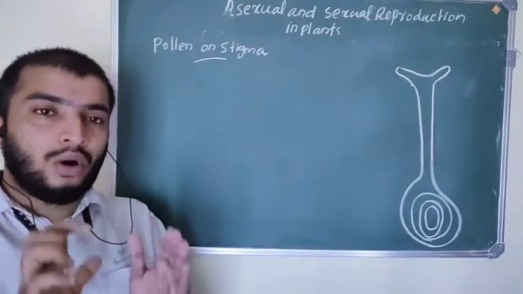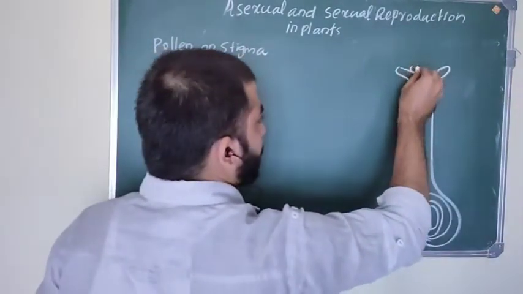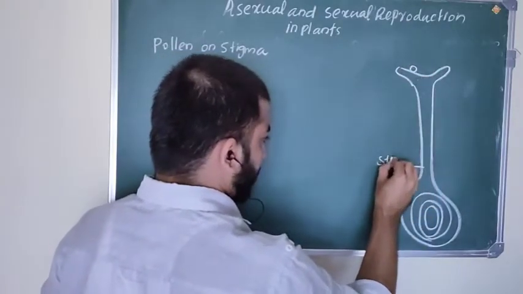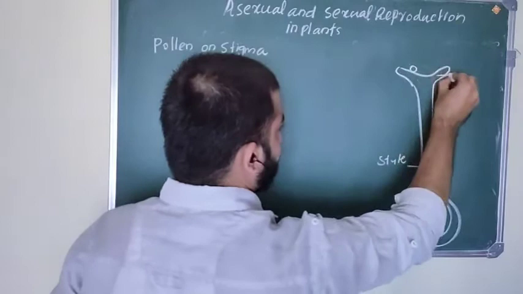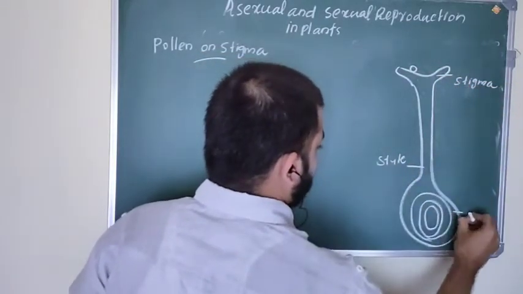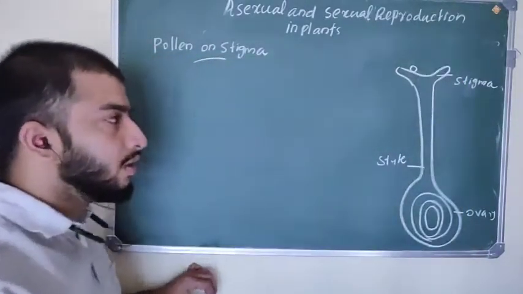Next, pollen on the stigma. This is the stigma of the flower, this is the style, and this is the ovary. All this structure represents the pistil.